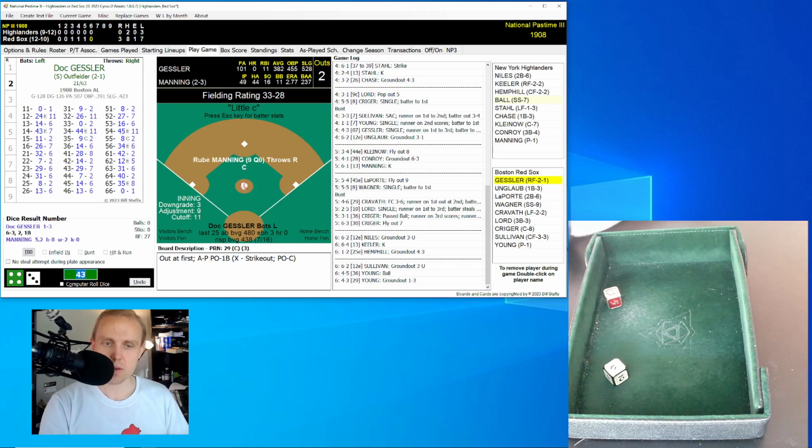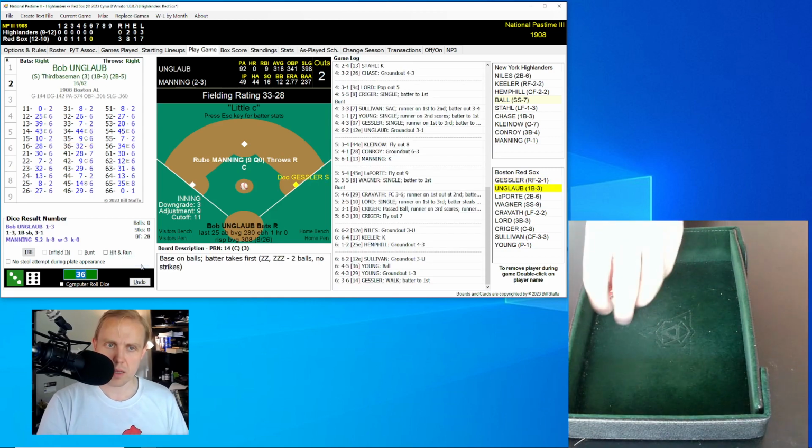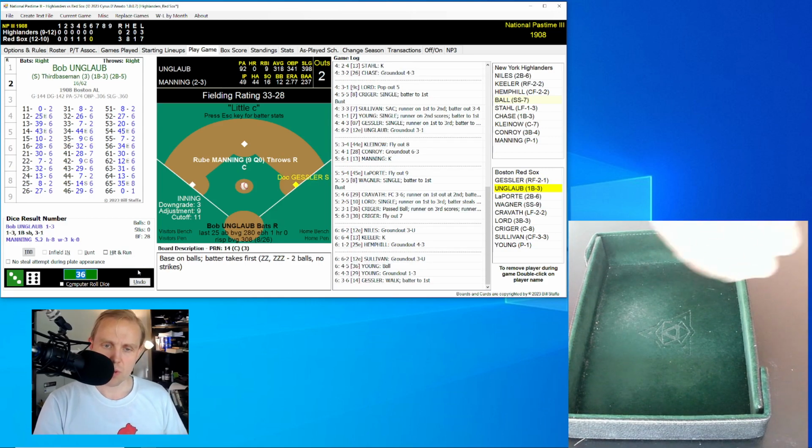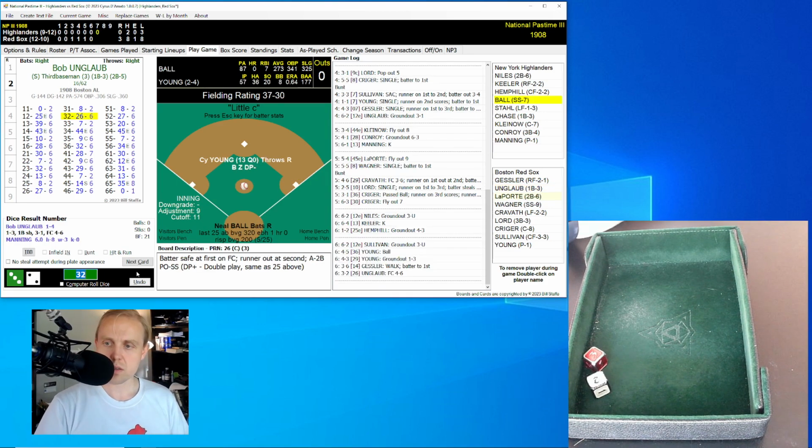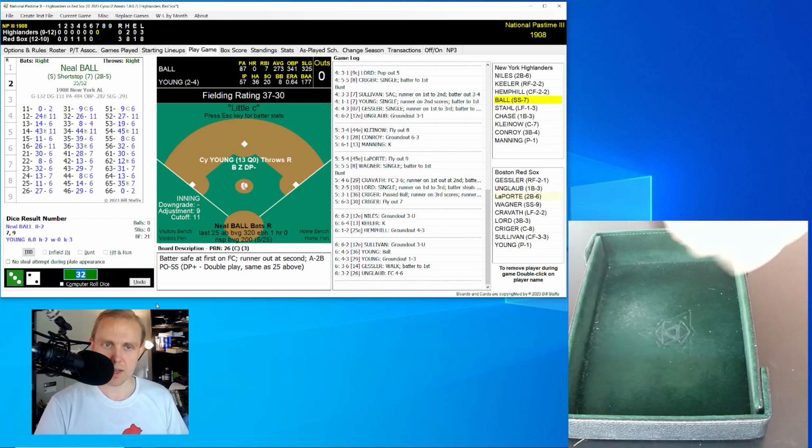Doc Gessler's up, and he rolls a 36 for a 14 and takes his base. Bring up Bob Unglaub. 3 walks now from Rube Manning, no strikeouts. Unglaub rolls a 32 for a 26. It'll be a ground ball over to the second baseman Niles, who flips over to Ball, covering at the bag, and we go to the top of the 7th.